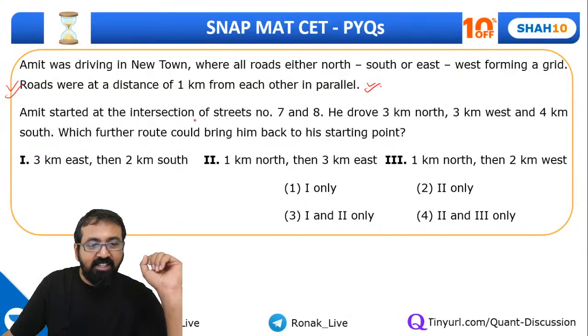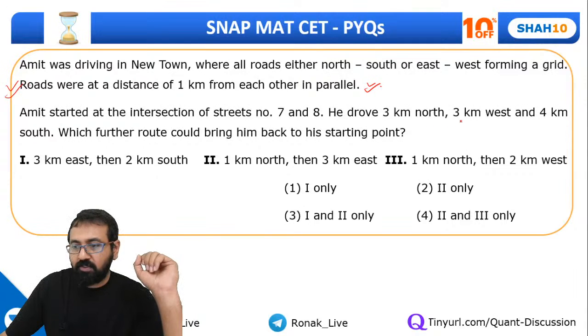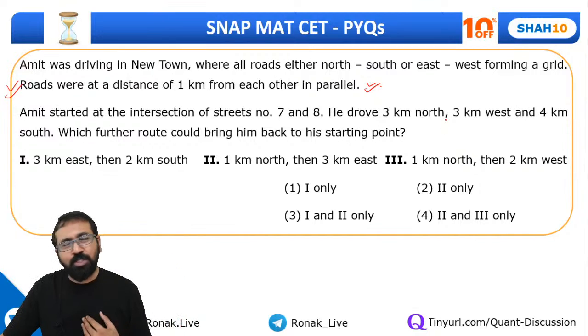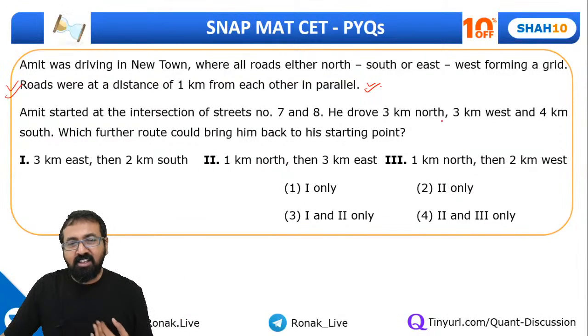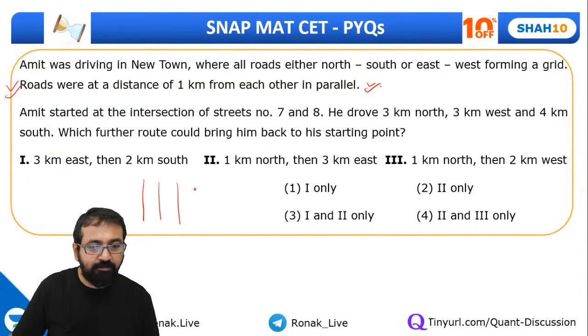Amit started at the intersection of street number 7 and street 8. Okay, he drove 3 kilometer north. Chandigarh, one of them is Chandigarh. Which is the other? The other one is the capital of Gujarat, which is Gandhinagar. No, I'm not talking about New Town in Kolkata. It's a proper city, so it's Gandhinagar, which is the capital of Gujarat. It also has this kind of grid arrangement.